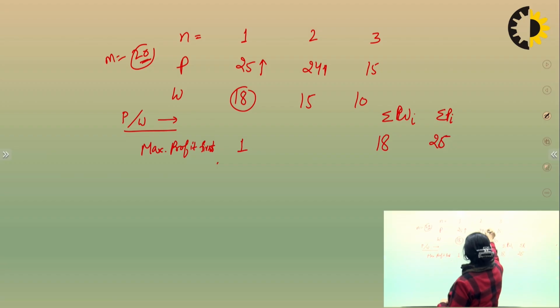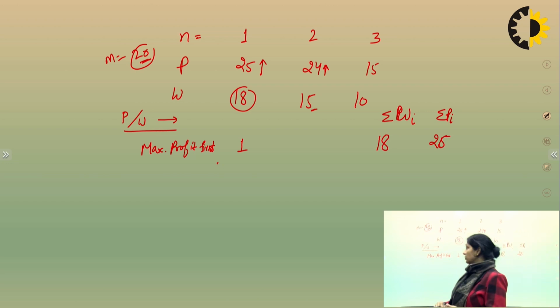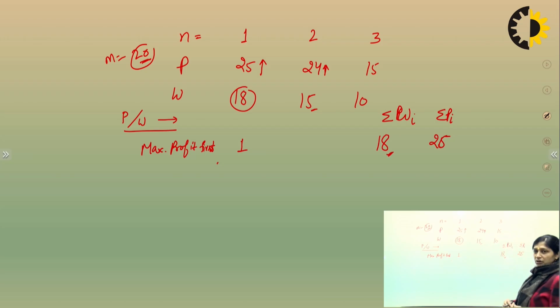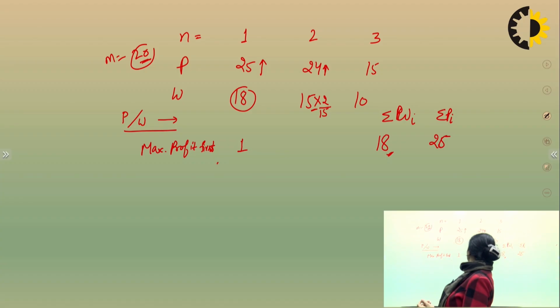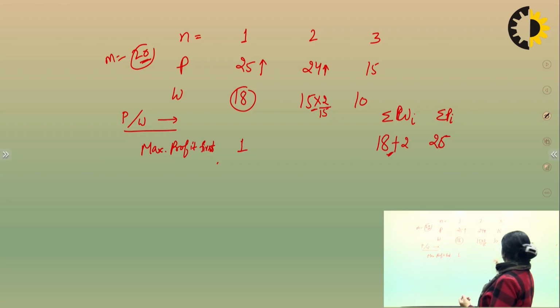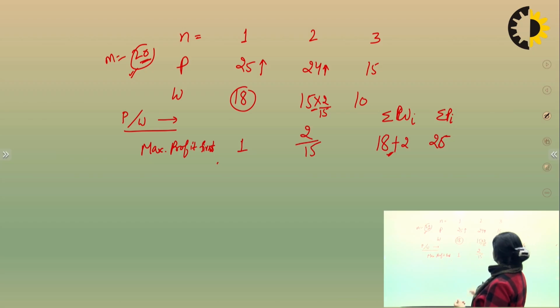Next maximum is 24. Now this weight is 15, but left space is only 2 because 18 you have already taken in your bag. So we can multiply it 2 by 15. So 15 cross 15 means you are having only the weight 2, or 18 plus 2 it means it will be 20, और बैग में कितना आ सकता है, only 20 आ सकता है. तो आपने इसका कितना पार्ट ले लिया, 2 by 15. फ्रैक्शन में आ गया 2 by 15.